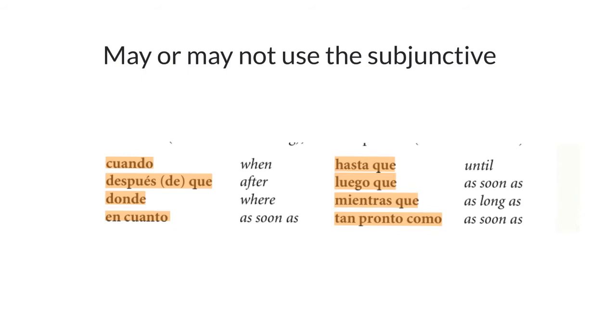And those are cuando, después de que, donde, en cuanto, hasta que, luego que, mientras que, tan pronto como. You should be familiar with them so you are able to recognize when you have an issue. Should I use the subjunctive? Should I use the indicative?